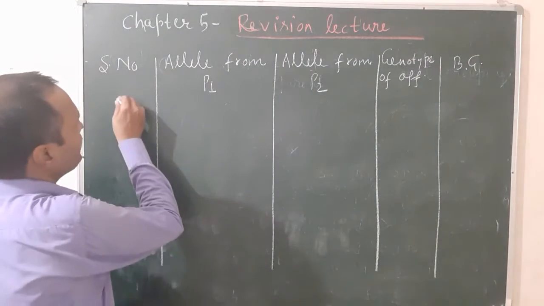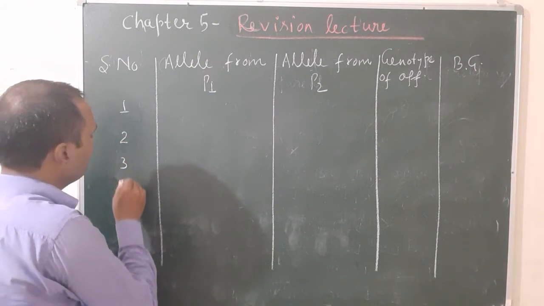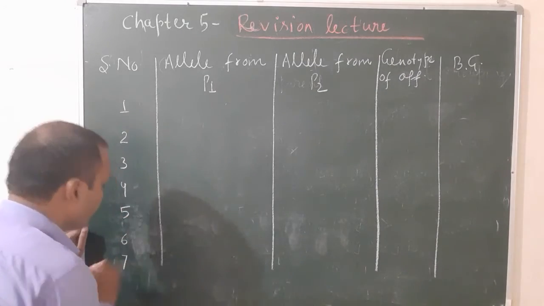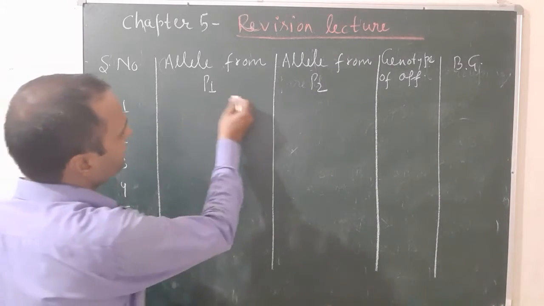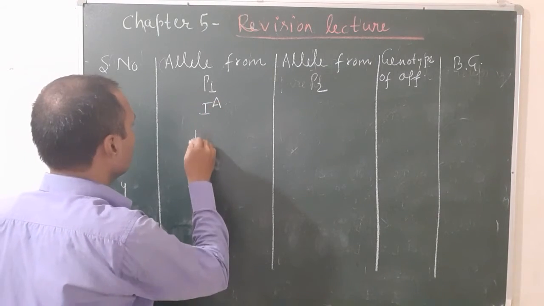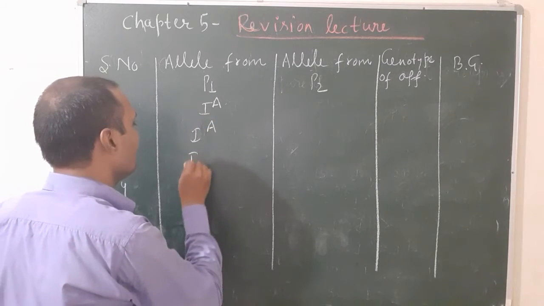So let us see serial number 1. You will write 7 times: 1, 2, 3, 4, 5, 6, and 7. In the first column, you will write IA 3 times: IA, IB, IA, and IA.